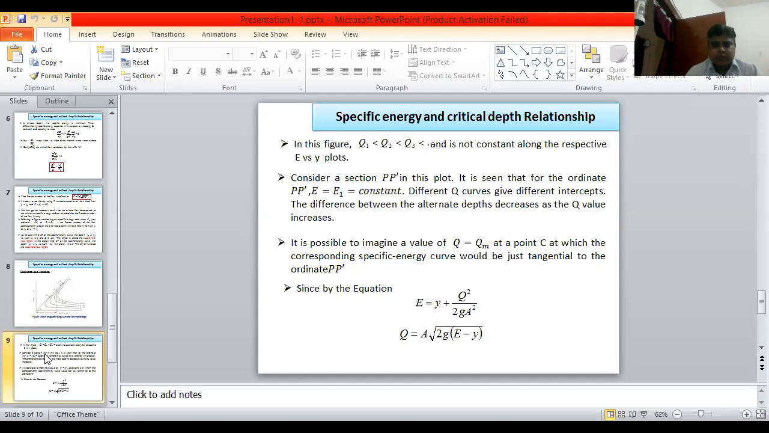It is possible to imagine a value of Q equal to Q maximum at a point C, at which the corresponding specific energy curve would be just tangential to the ordinate PP dash. Since by the equation E is equal to y plus Q square upon 2gA square, that is Q is equal to A square root of 2g into E minus y.